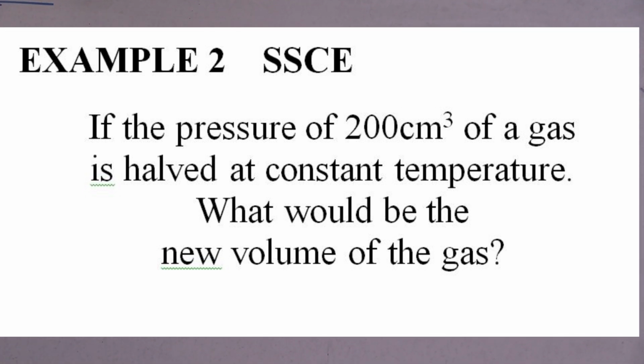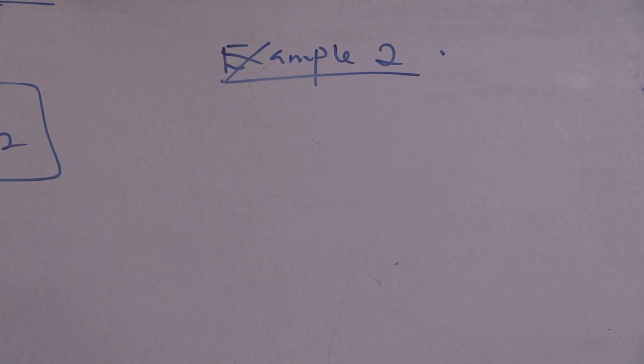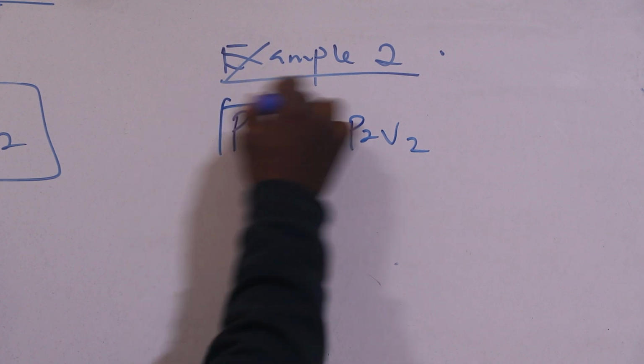Example 2 says, if the pressure of 200 cm3 of a gas is halved at constant temperature, what will be its new volume? So let's look at it using P1 V1 equals P2 V2.